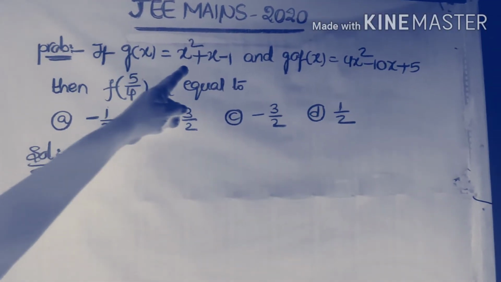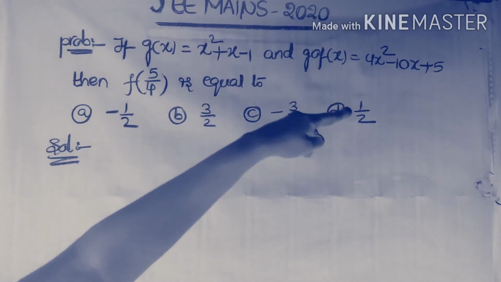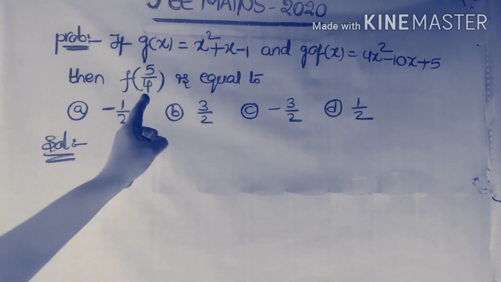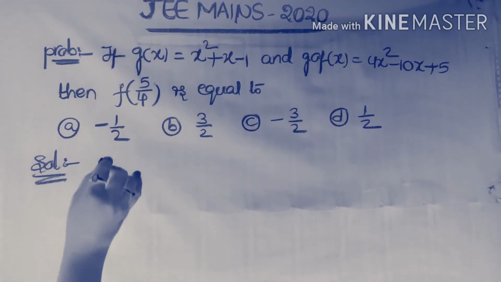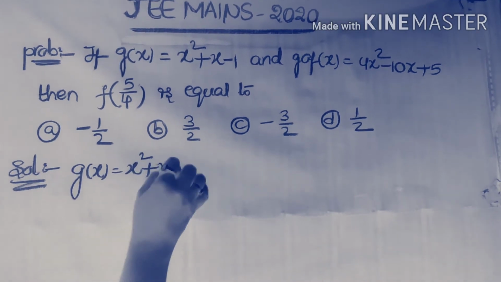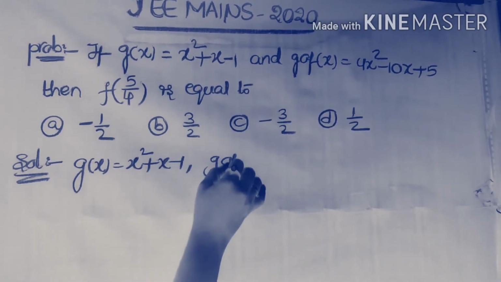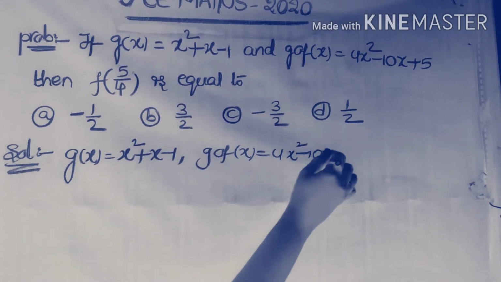If g(x) = x² + x − 1 and g∘f(x) = 4x² − 10x + 5, then what is the value of f(5/4)? So given that, first we are writing the given two functions. Given that g(x) = x² + x − 1, and also given g∘f(x) = 4x² − 10x + 5.